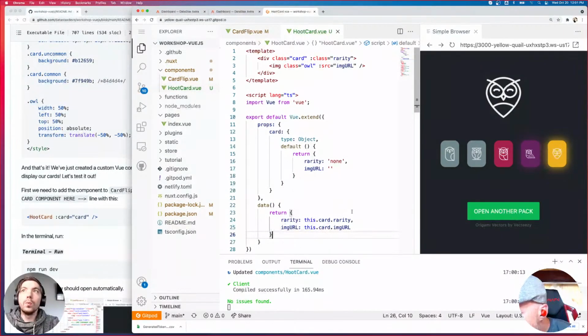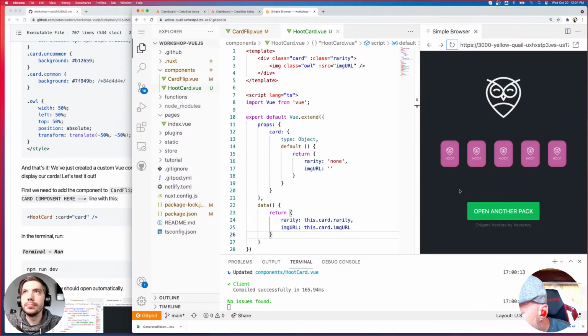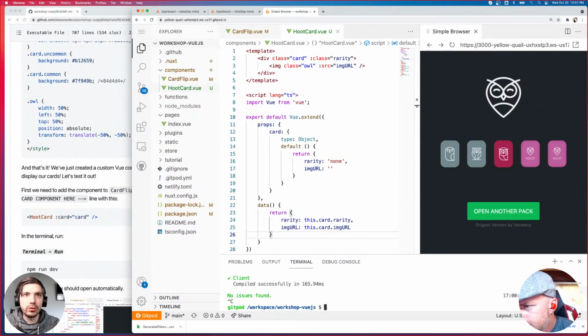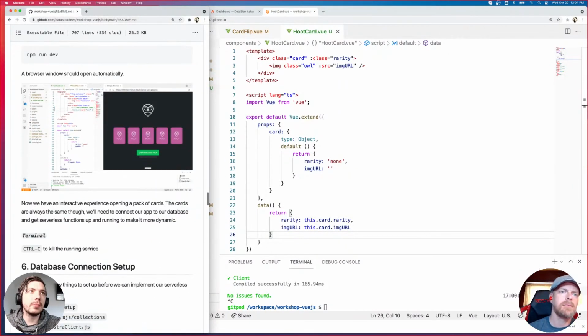All right. So this is all working, which is great, but it is hard coded still, right? We're not dealing with dynamic cards at all. They're always going to be the same. So we want it to be dynamic. I'm going to go ahead and in the terminal hit Control C to stop the service. I'm going to go ahead and close that browser. And we're going to make this dynamic.